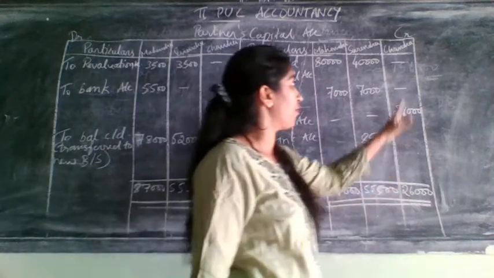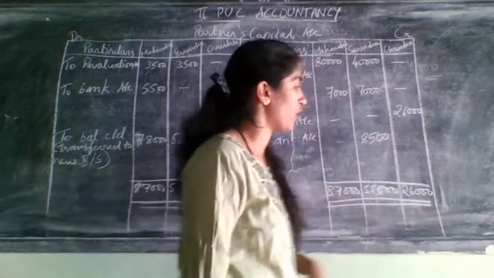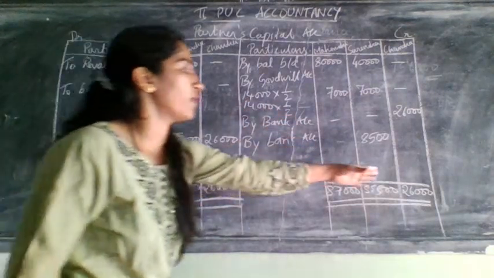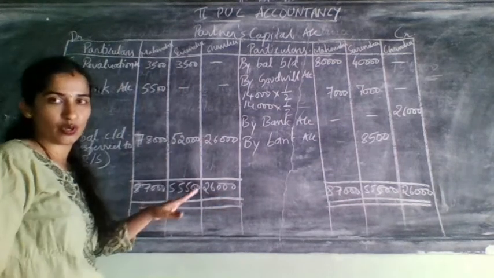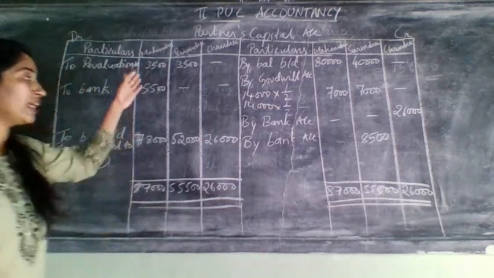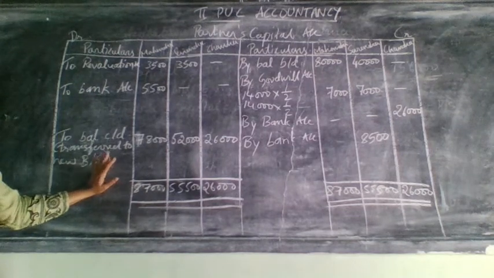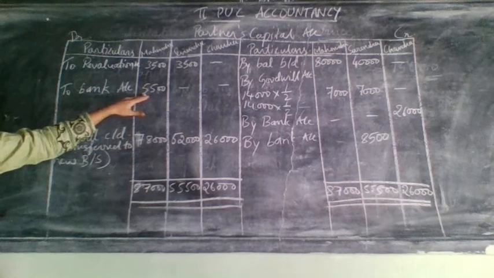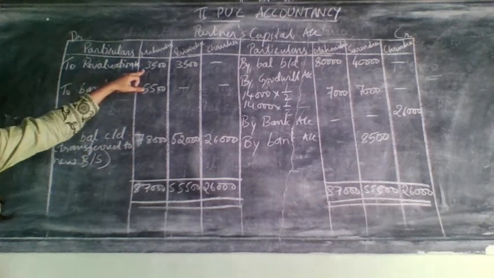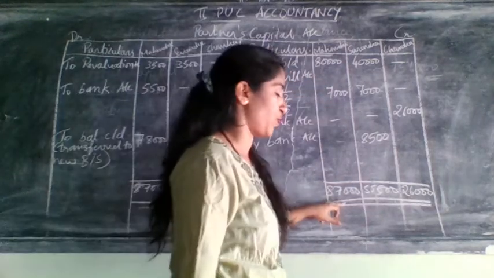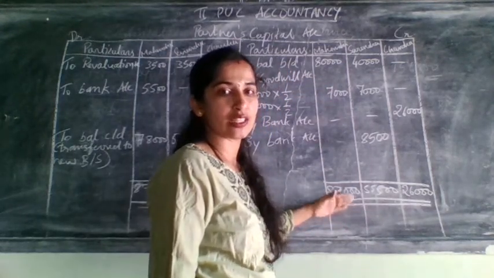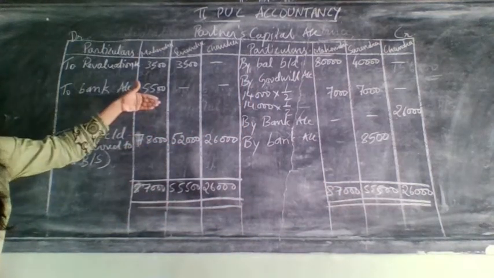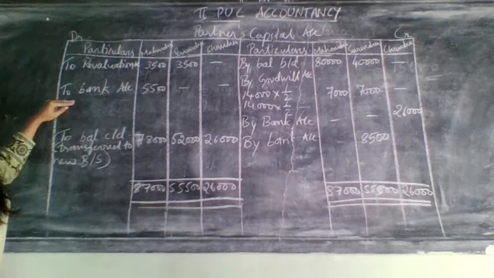See, Chandra does not have any issue because he does not have any adjustment at all. He is a new partner. That's why you can do it here 26,000, 26,000 and here 26,000. Over. His chapter is over. Now, when it comes to Mahendra, just check on both sides. 78 plus 3,500 comes to 81,500, but this side it was more, 87,000. When it is more on this side, bring that total and write it here and write the difference amount before balance carried down. Remember students, before balance carried down, and write it as bank.